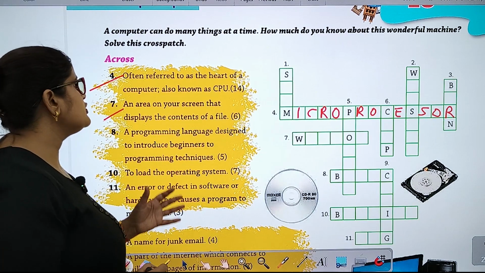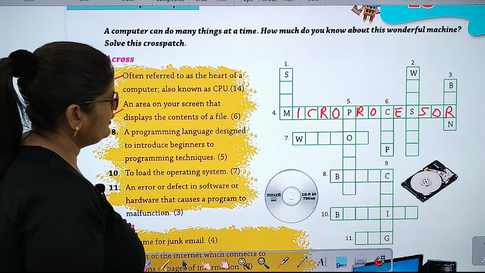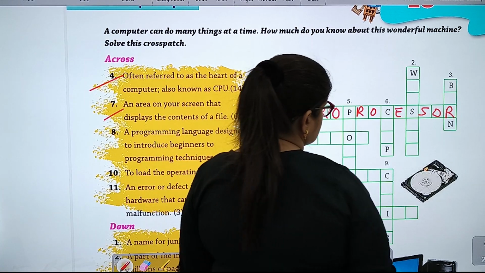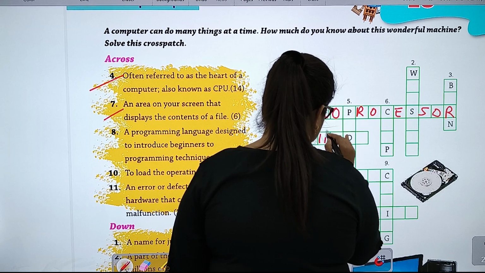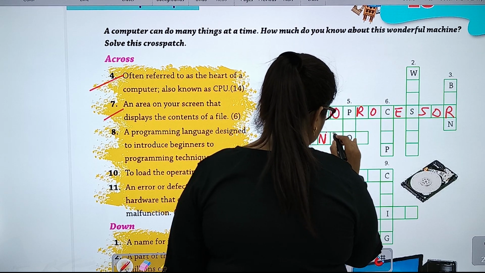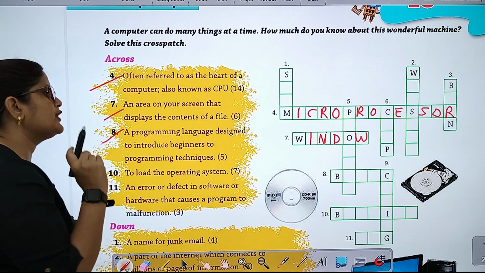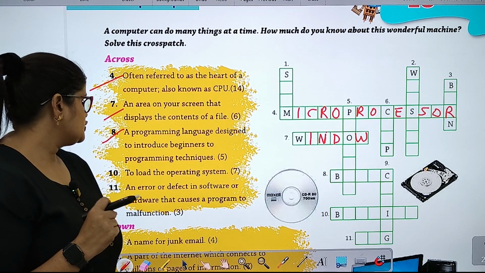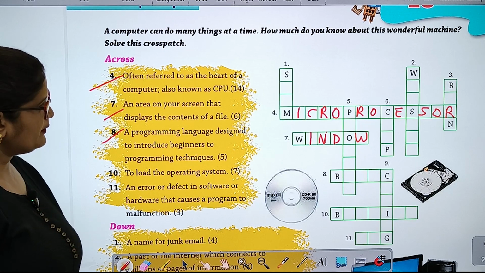Seven. An area on a screen that displays the content of a file. So it is window. Number 8. A programming language designed to introduce beginners to programming techniques. It is BASIC.